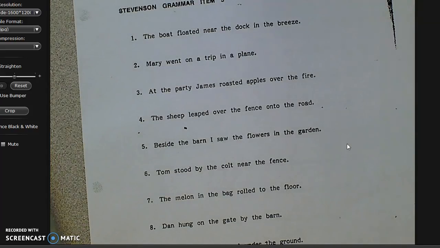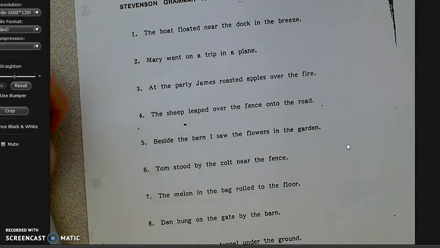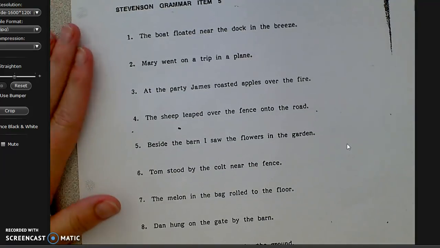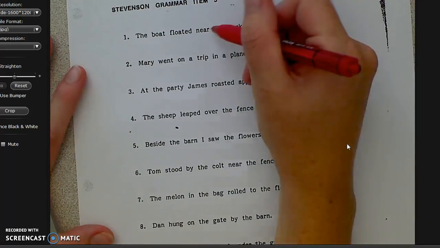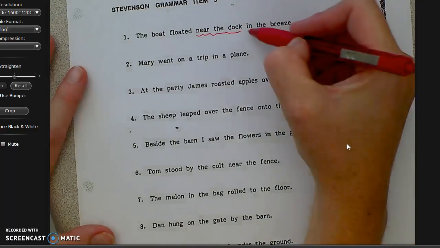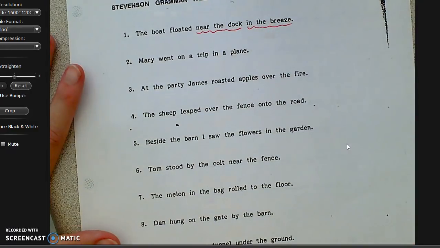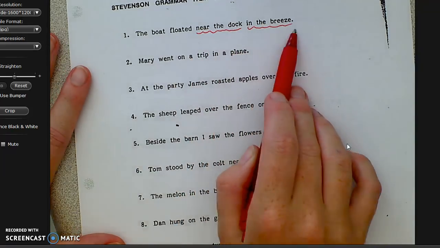So what I'm going to do is read you the sentence, and we're going to identify what the prepositional phrase is. Number 1, the boat floated near the dock in the breeze. So, where is the boat floating? It is near the dock and in the breeze. So you go ahead and squiggle it like that.